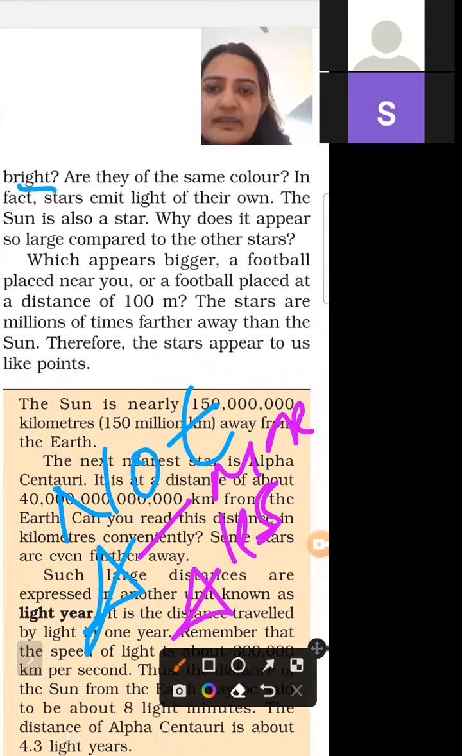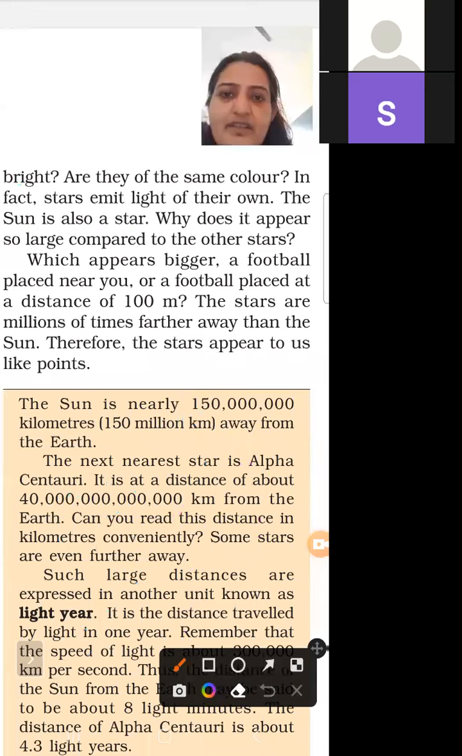The sun is also a star. So as we know, the sun is also a star. Some stars are bright and some are less bright.